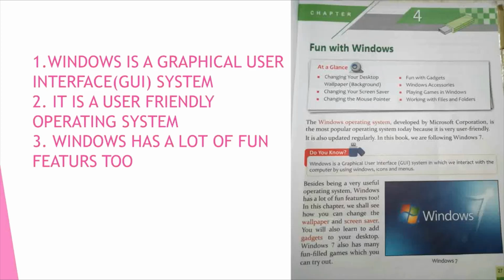So you have to remember 2 points here: the Windows operating system is a user-friendly operating system as well as a graphical user interface system. Another point to remember is that it was developed by Microsoft Corporation, a US based company. Okay children, these are the 3 main points about the Windows operating system. In this textbook we are following the Windows 7 operating system. Clear children? Okay, let us see how to change the wallpaper, screensaver and all.